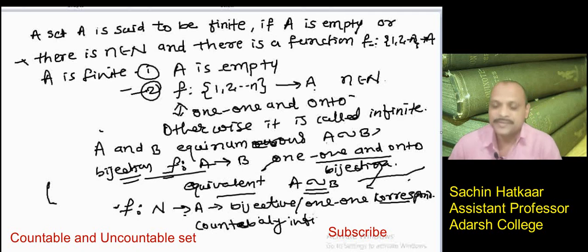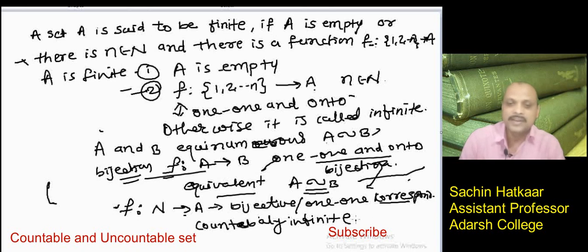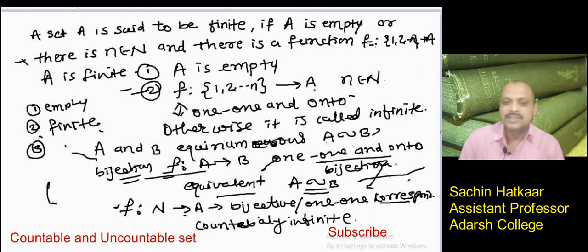See this definition: we have three important words, empty, finite and infinite.